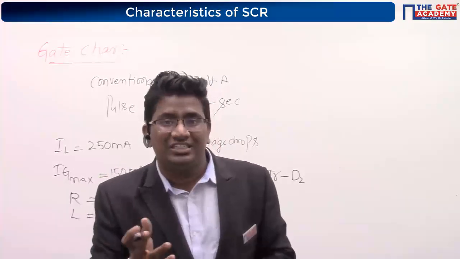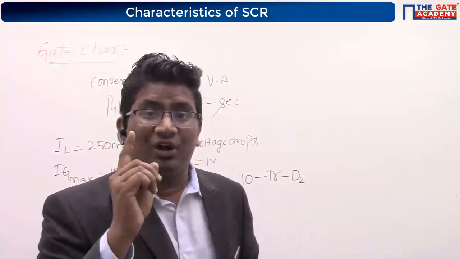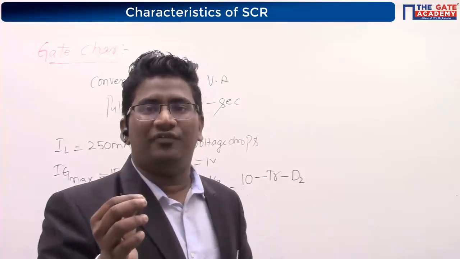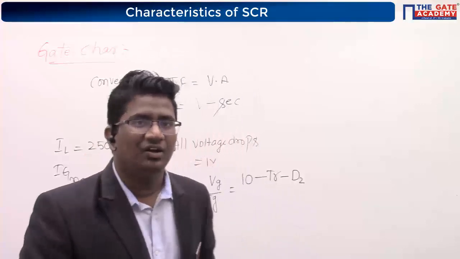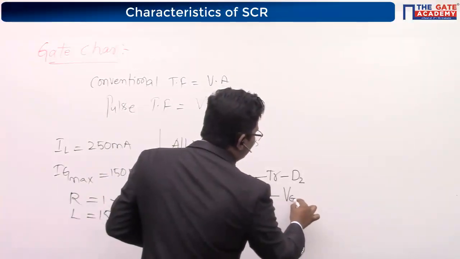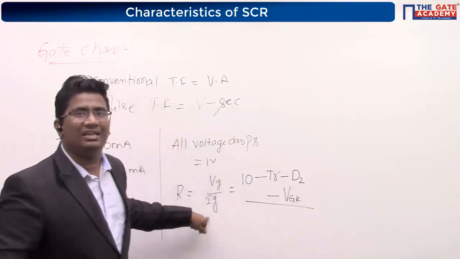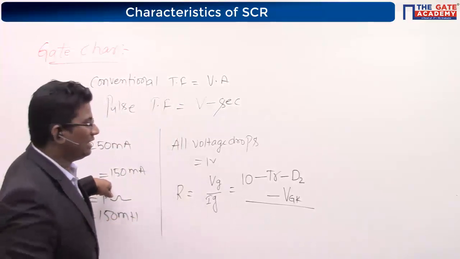Why is the gate cathode given a 1 volt drop? Because the gate cathode offers very low resistance and can only withstand a very low voltage. So the voltage across the gate cathode is divided by the gate current, and the maximum gate current given in the question is 150 milliamperes.